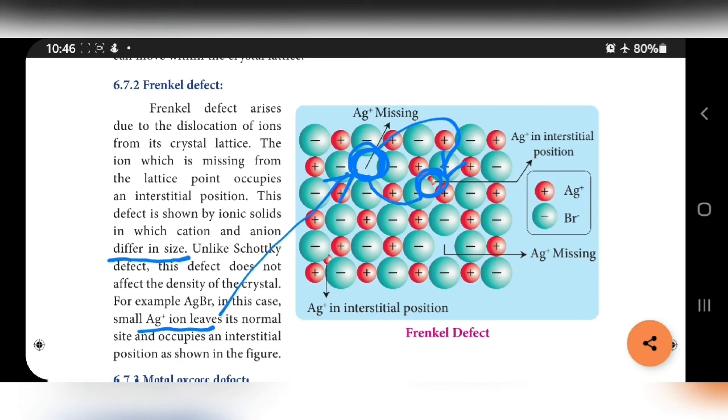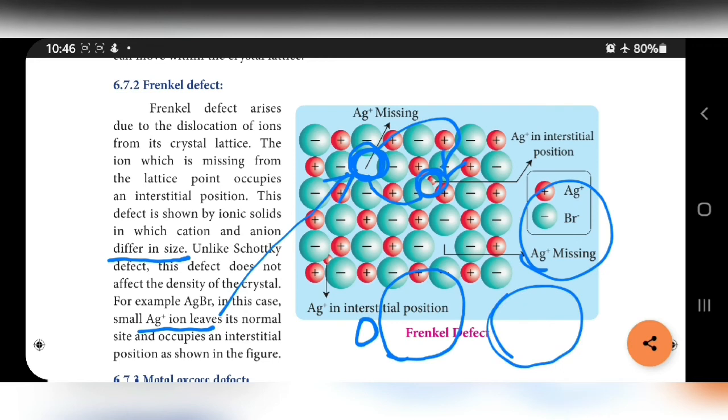What do you mean by interstitial space? See here, the condition is it must be a small cation and a larger anion. Then only this Frenkel defect exists. If a large anion is present, between the anions some interstitial spaces are there. In that space, the cations are occupying. That's all. Frenkel defect is over.